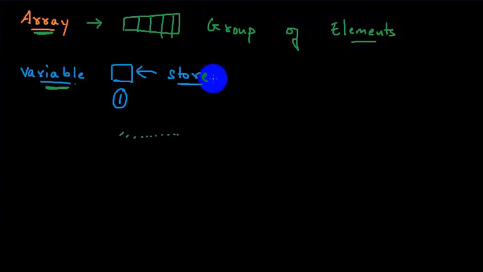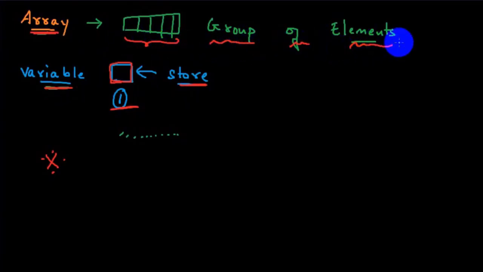I'll give the notes here, don't worry. But in simple terms, they'll definitely ask this question: what is a variable and what is an array? So you will tell it in a beautiful manner. Sir, a variable is a container in order to store a single element. I can store only one object or one element. But if there is a necessity to store a group of objects or group of elements, I will come across an array. An array is also a container in order to store a group of elements. Got the clarity here? This is all about it.